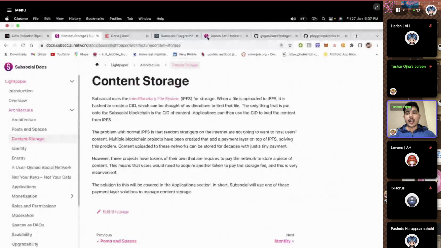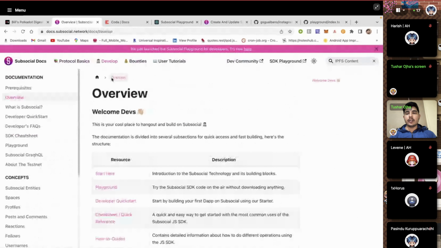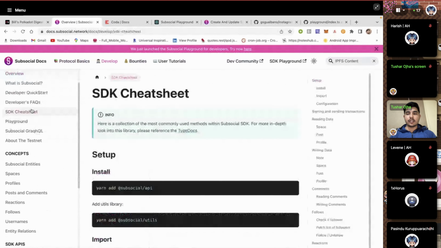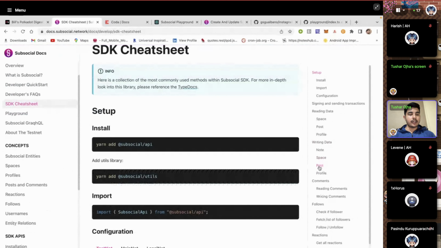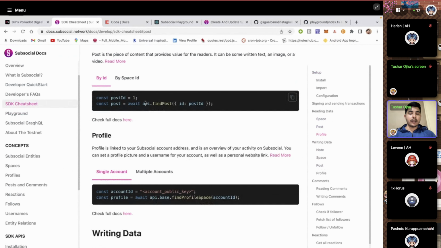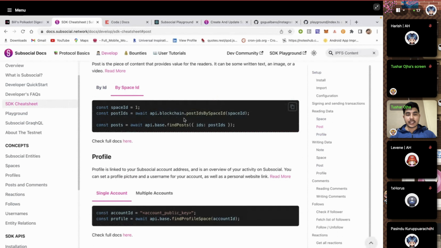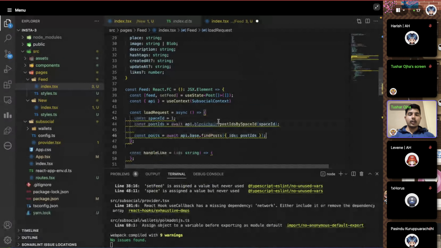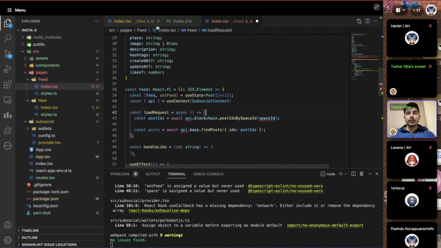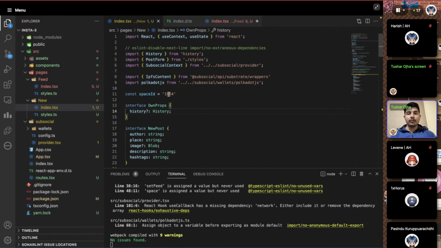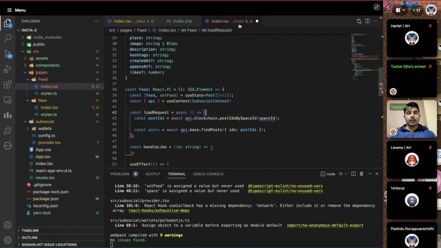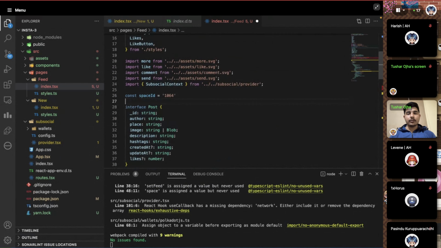You can go back to the develop section and the SDK cheat sheet to get reading data of posts, and you can find a post by an ID or find a post by space ID. Find a post by space ID will help you to get all the posts inside that space ID. We have to ensure that the space ID which we are using there is the same as the one we have here. So I'm going to make sure we are using the same space ID.